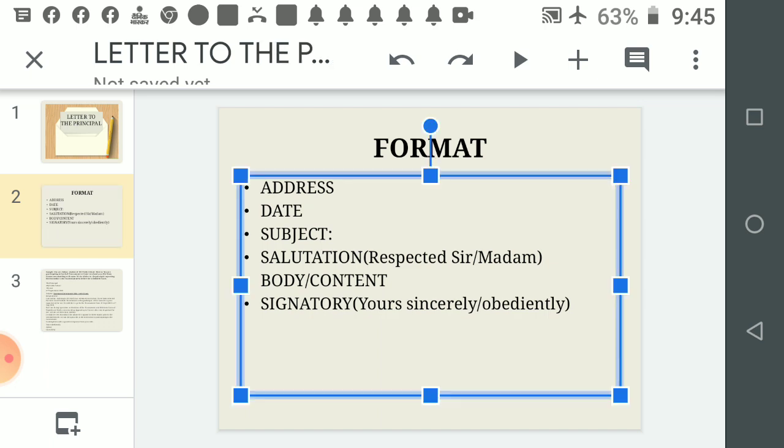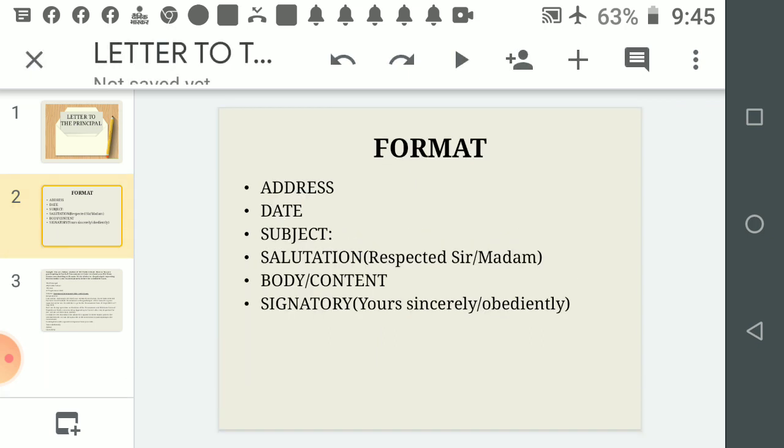The letter is completed with signatory, and signatory should be written as yours sincerely, faithfully, or obediently. Here we don't use yours truly; rather it is written obediently or sincerely. So that's all for the format. Let's see a sample question.